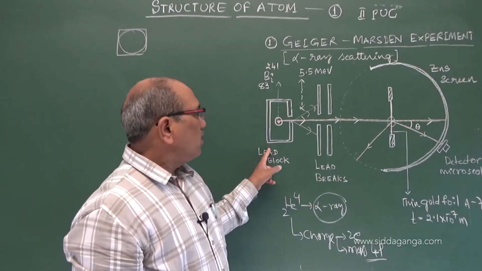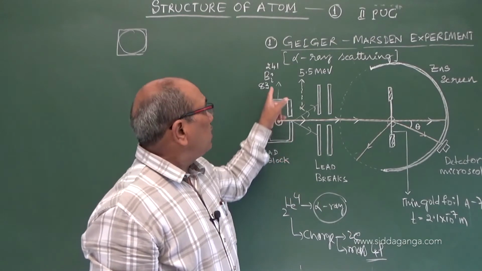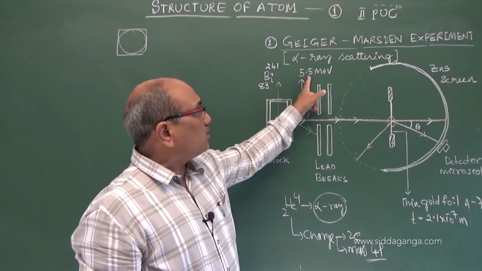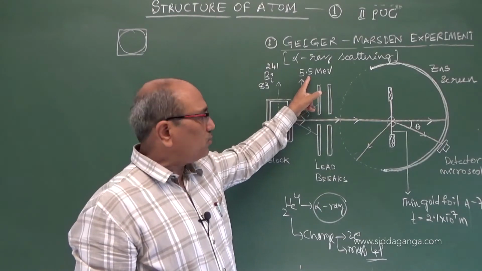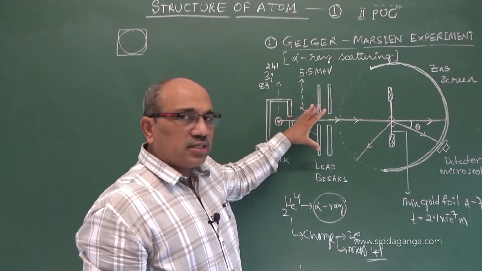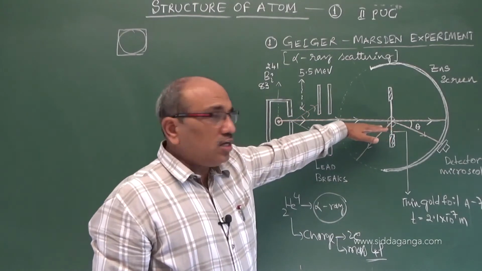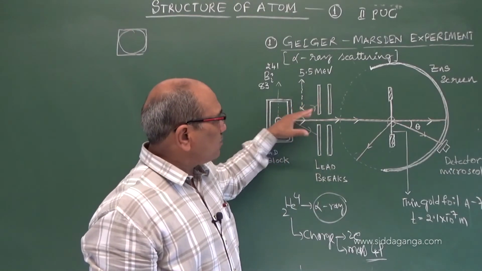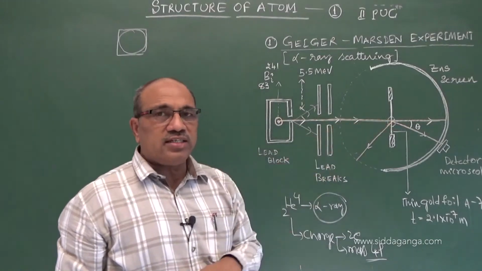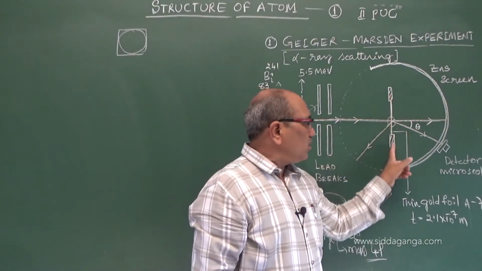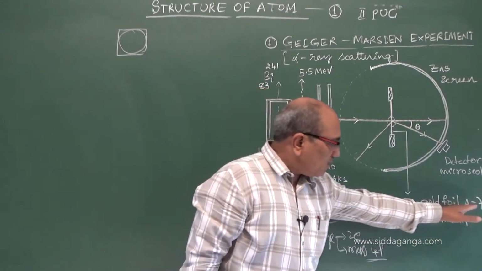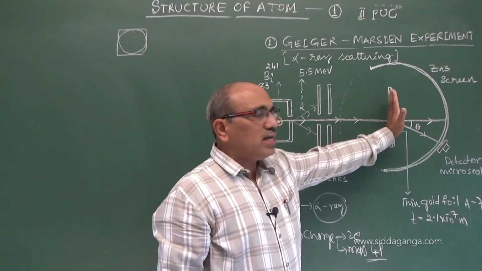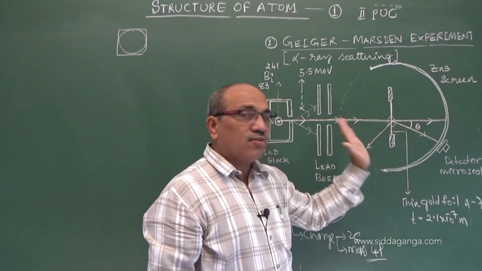There is a lead block containing the radioactive material bismuth 83-241, which gives alpha rays of energy 5.5 MeV, mega electron volt. These diverging beams of alpha rays are made highly collimated by passing through lead bricks. The diverged alpha rays get absorbed, and only one fine pencil of rays is admitted and made to fall on a thin gold foil, whose atomic number is 79 and whose thickness is almost the size of an atom. That means one layer of atoms we are placing here, think of that.